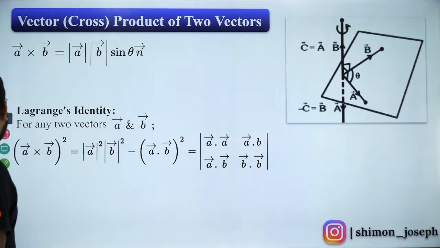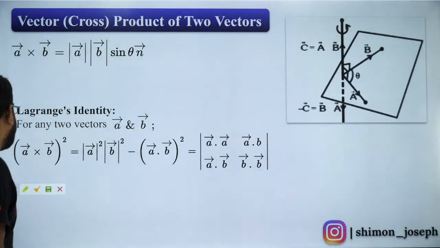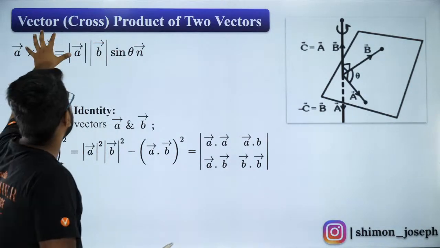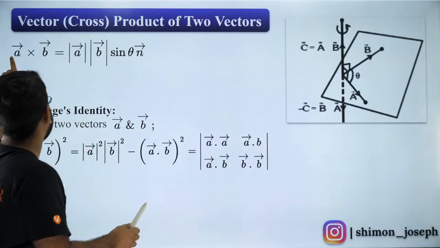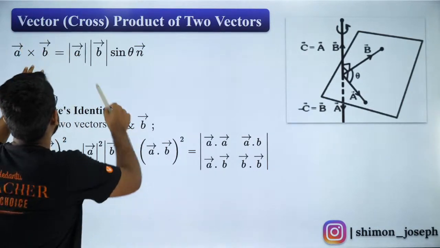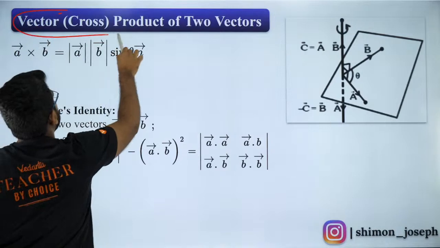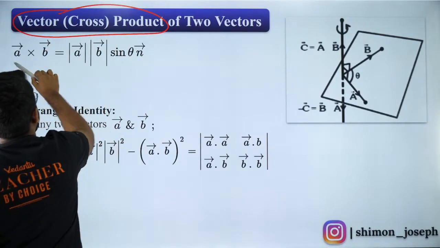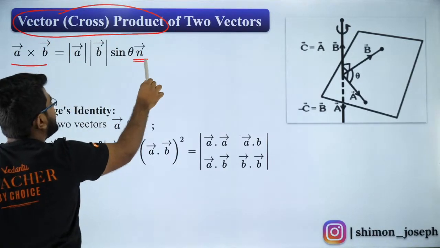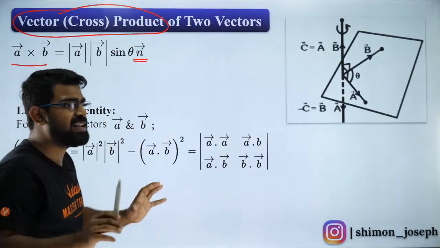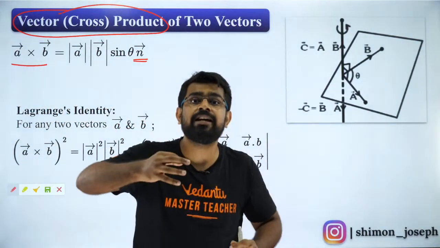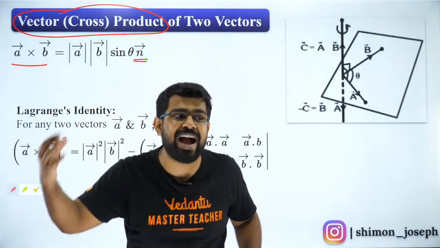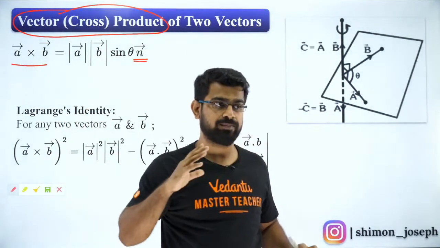What is your vector product? Please listen carefully. What is the vector product of two vectors? Let us say you have two vectors A and B. As the name suggests, vector product will give you a vector quantity. So your resultant after a vector product will be a vector which has magnitude as well as direction.